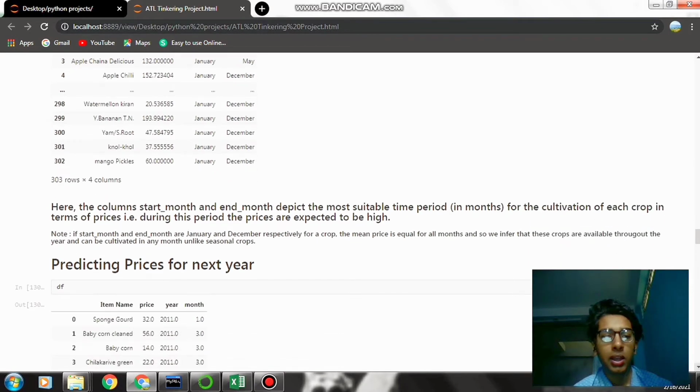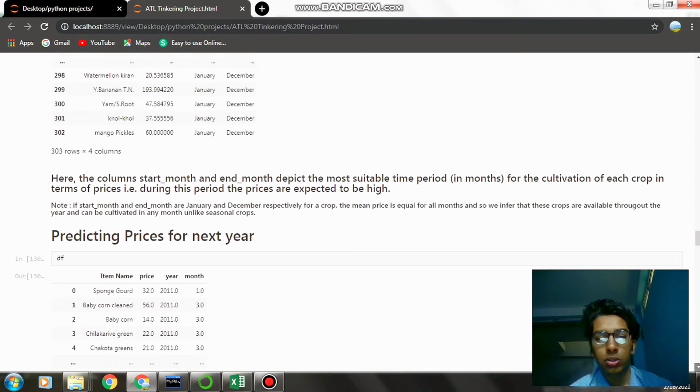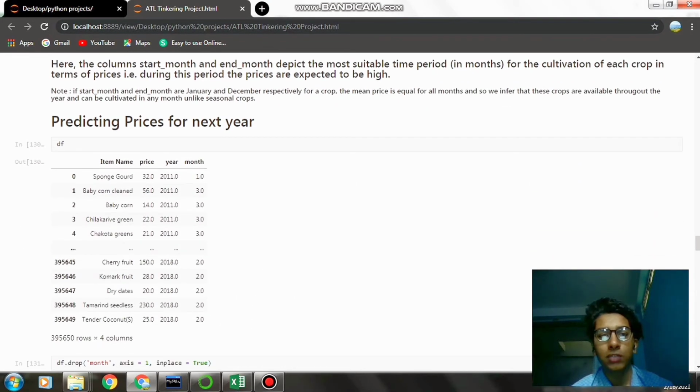And here I have written a note also: if start month and end month are January and December respectively for a crop, the mean price is equal for all months, and so we infer that these crops are available throughout the year and can be cultivated in any month, unlike seasonal crops.